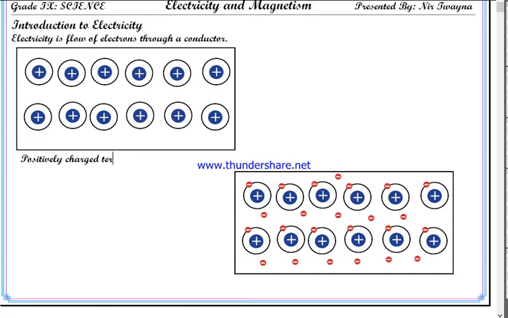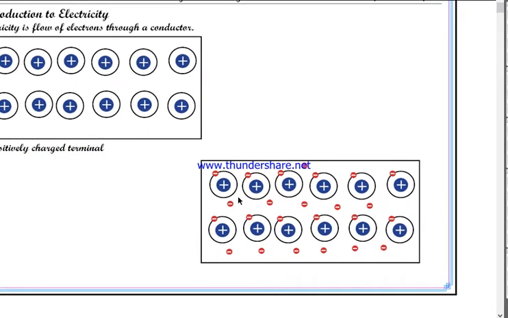I would say terminal. This one would become a positively charged terminal, whereas the second object, which received electrons from the first object, has an excessive number of electrons than protons.